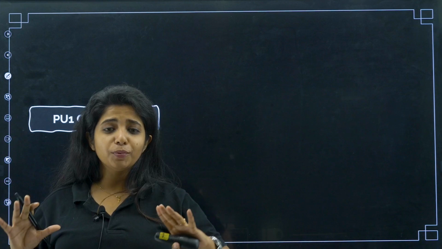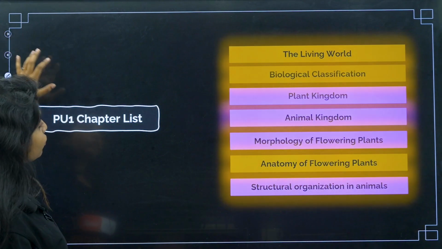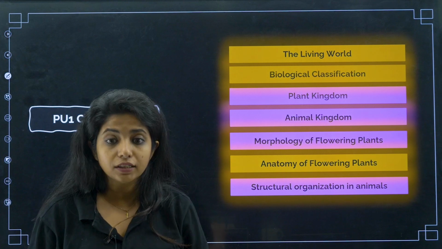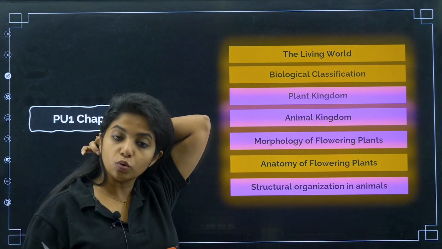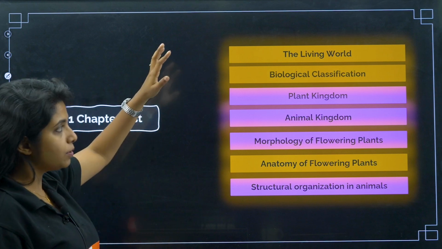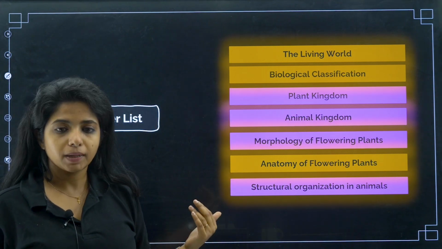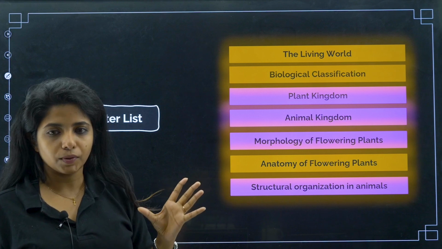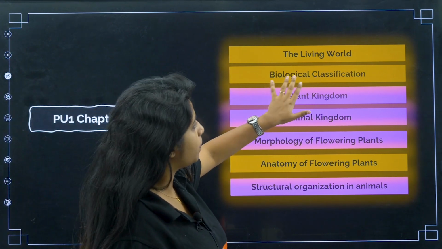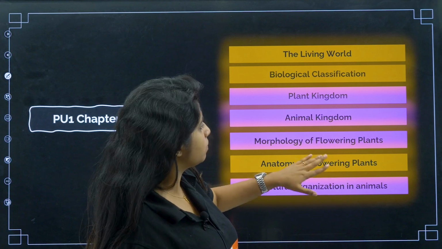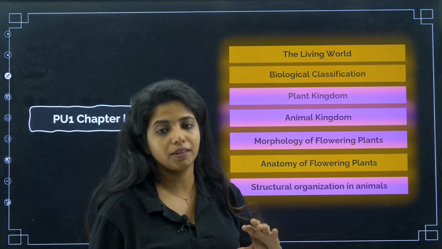Now what about PU1? There are so many chapters, but you don't have to give very much weightage to those chapters. First priority PU2, then comes PU1, my dear children, because I will be showing you the trend that has been followed according to the paper analysis which has been done. I will be showing you each and every detail. These are the first chapters that we have: the living world, biological classification, plant kingdom, animal kingdom, morphology of flowering plants, anatomy of flowering plants, structural organization in animals and things like that.